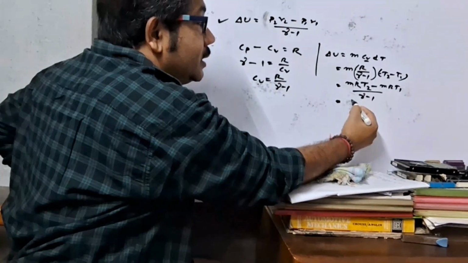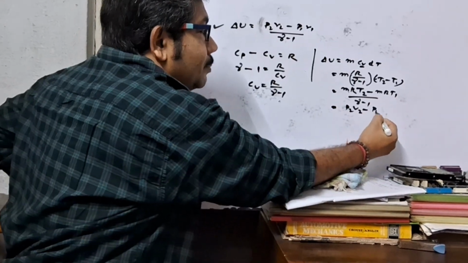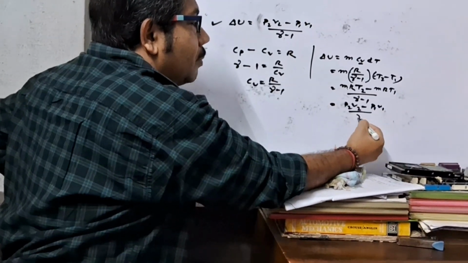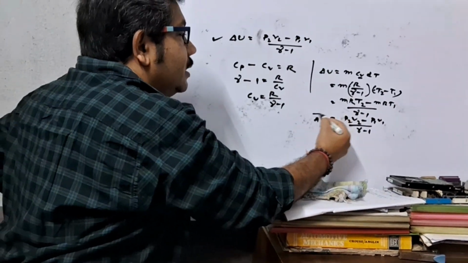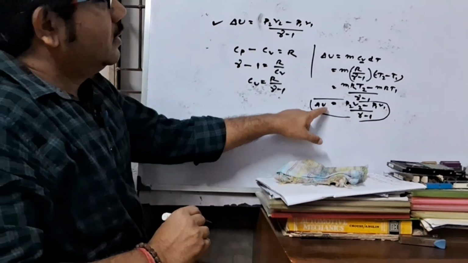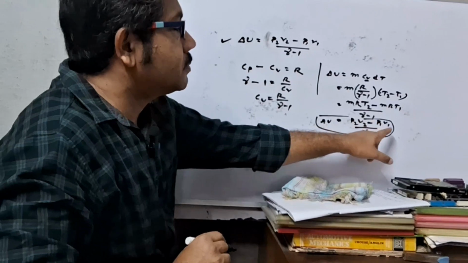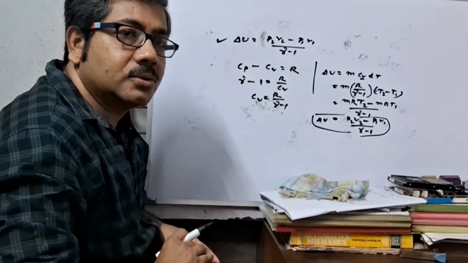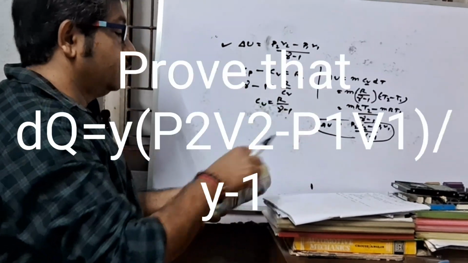So here mRT2 means P2V2, mRT1 means P1V1, by (gamma minus 1). So here del U equal to this, and it is proved. Change in internal energy equal to (P2V2 minus P1V1) by (gamma minus 1). Next proof.